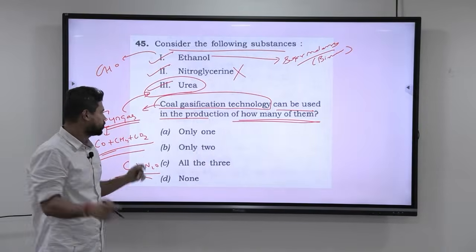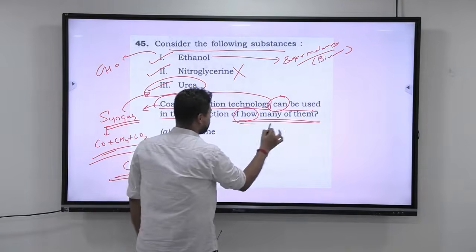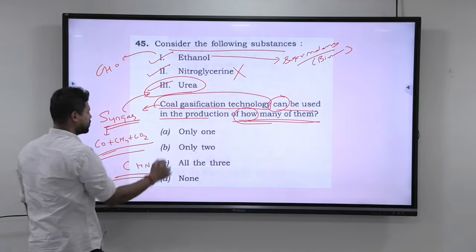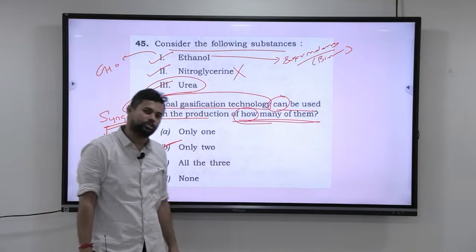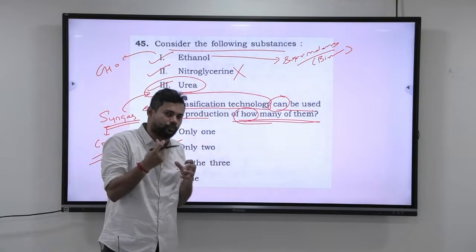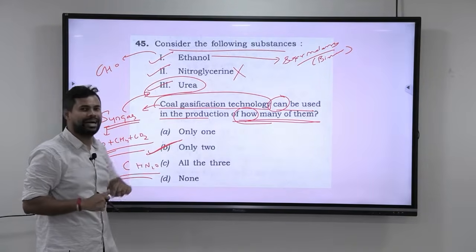It is possible. So they are telling coal gasification technology can be used in the production of how many of them? So theoretically the 2 are possible. So the answer here is only 2. Okay, the nitroglycerin is not possible, and that requires some level of technicality, and it is okay if you don't know also. But the answer here is, for the 45th question, the answer is B.